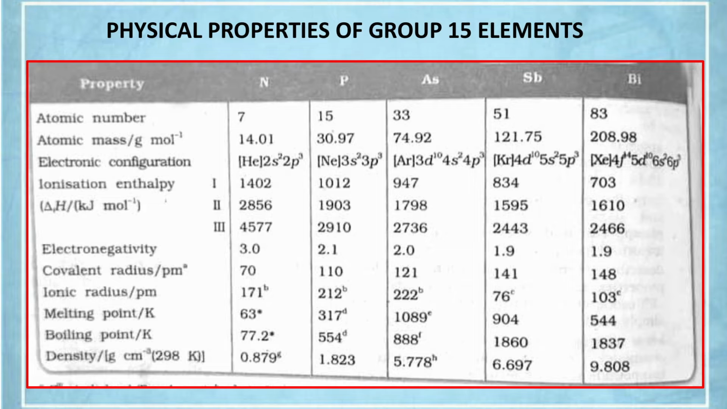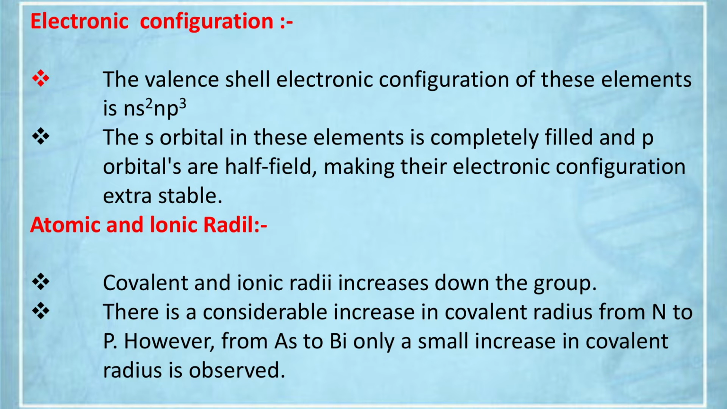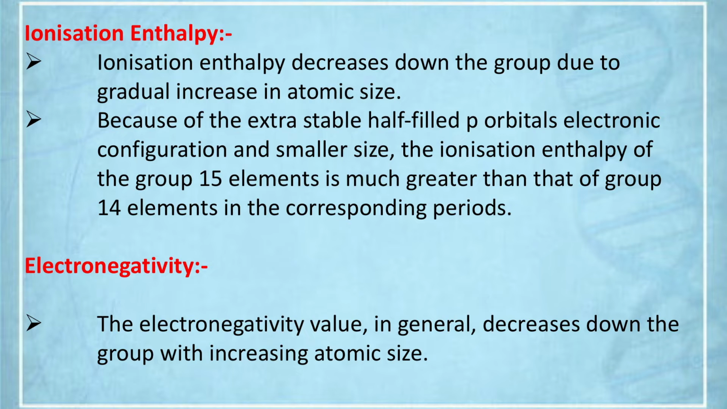Coming to atomic radius, once again atomic radius increases down the group. Why? Because the number of shells increases. But see, once again the increase in atomic radius after phosphorus is small. Same reason, due to poor shielding by d and f electrons. Boiling point increases regularly down the group. The electronic configuration I have already explained: 5 electrons in the outermost shell, out of which the p subshell is in half filled state. The atomic radii and ionic radii both increase down the group. Ionization enthalpy decreases down the group. Electronegativity decreases down the group.